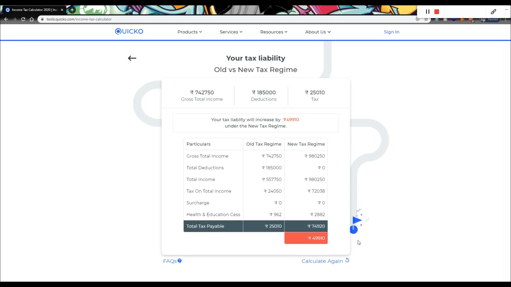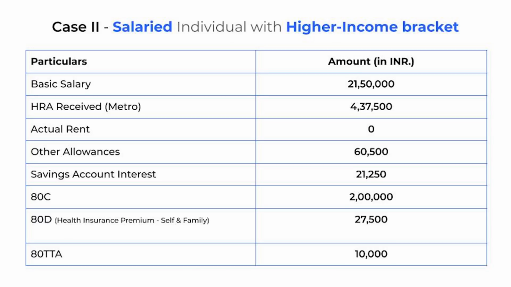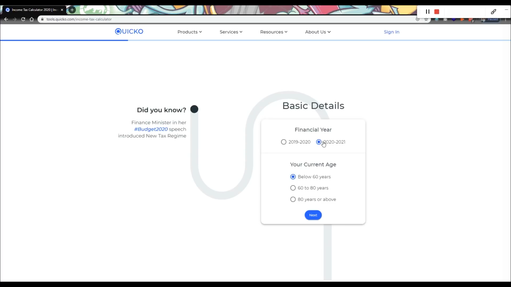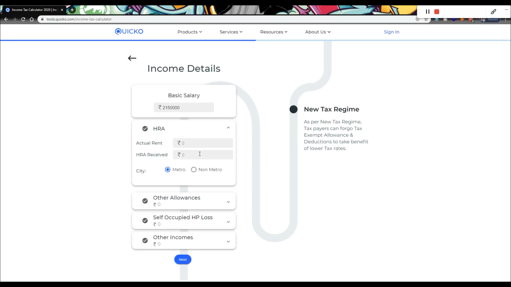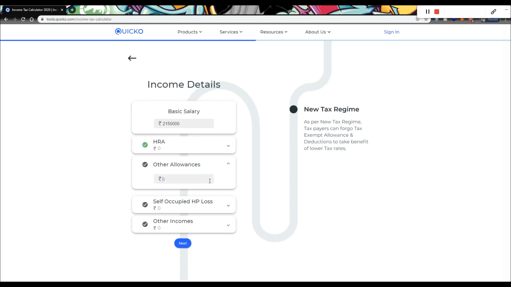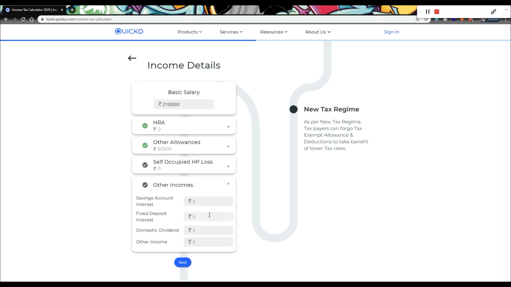So for a salaried individual earning low income, the tax liability under the new income tax regime increases. Let's consider another case for an individual whose income falls under a higher income bracket. Let's enter income details. We'll take the basic salary here to be 21,50,000. The HRA received to be 4,37,500. Let's say the other allowances are 60,500 and savings account interest 21,250.